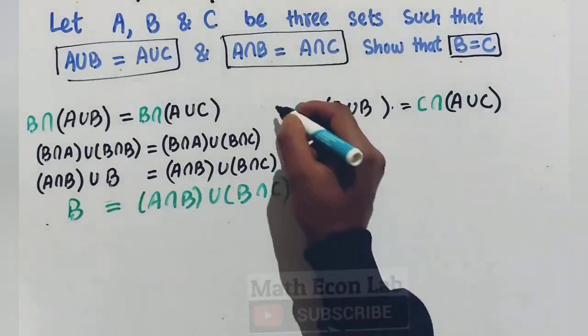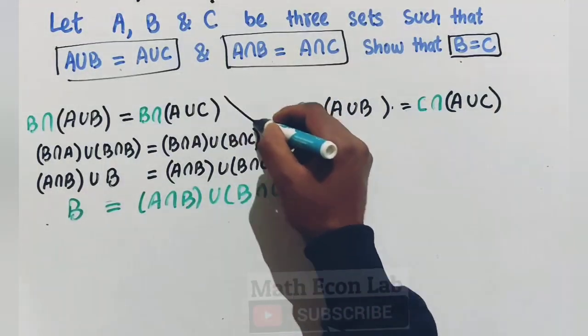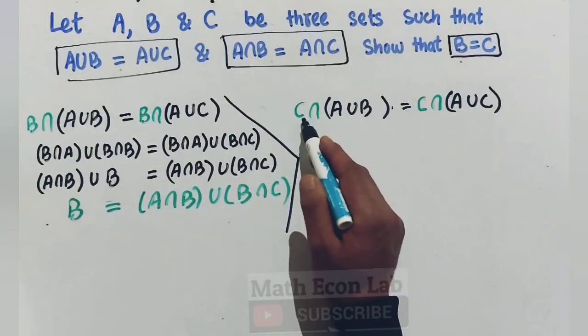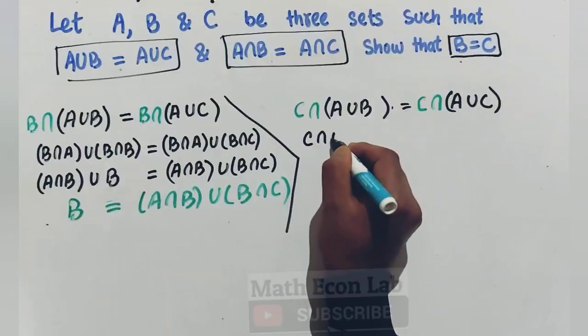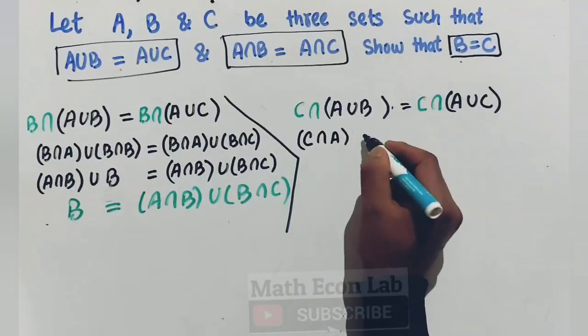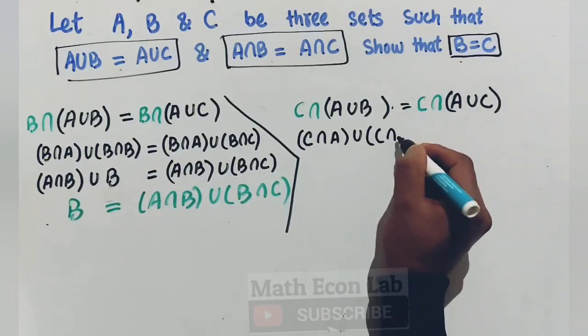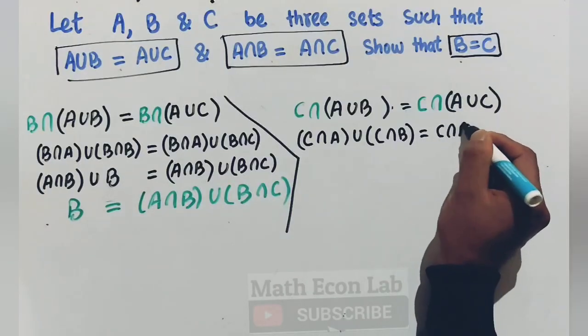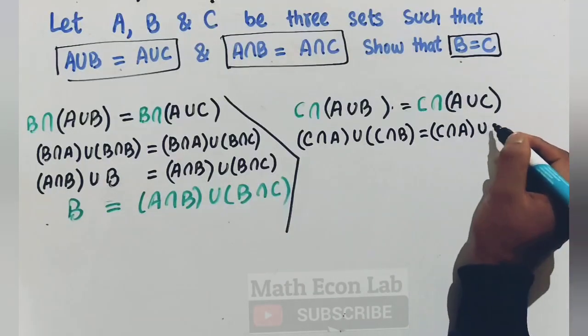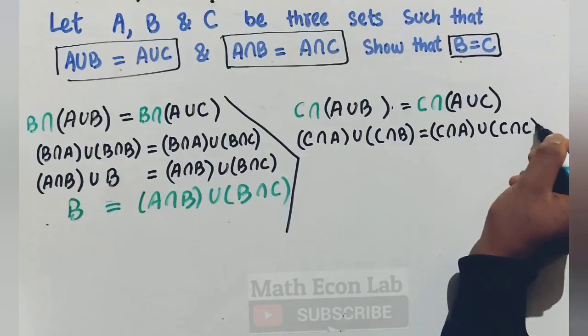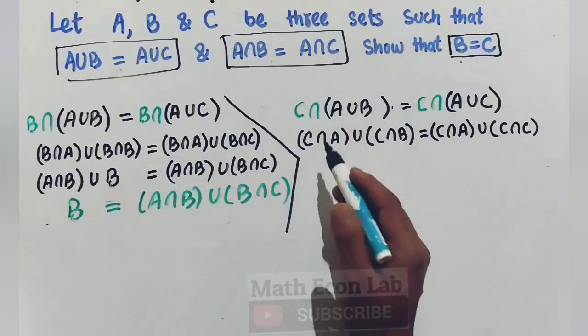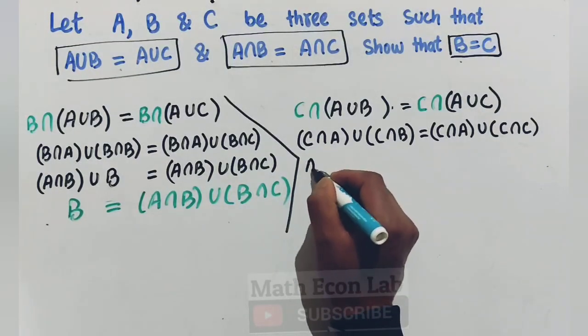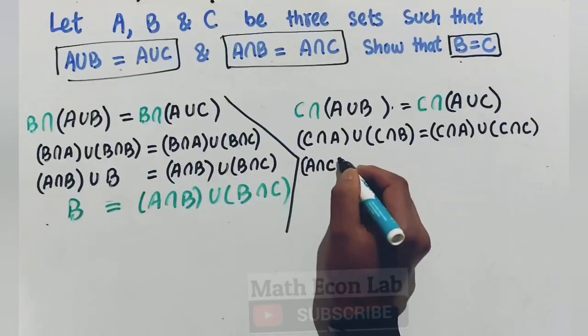Now let us solve this side. So here we have C intersection A union C intersection B is equal to C intersection A union C intersection C, using distributive property. So C intersection A can be written as A intersection C by commutative property.